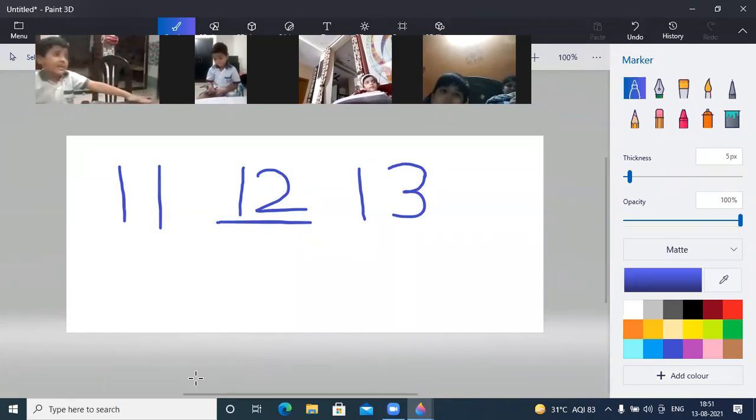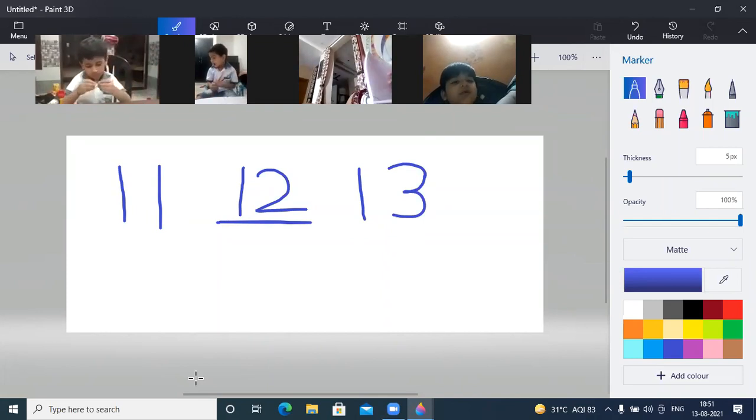Eleven and 13 के बीच में आता है 12. 12 comes in between 11 and 13.